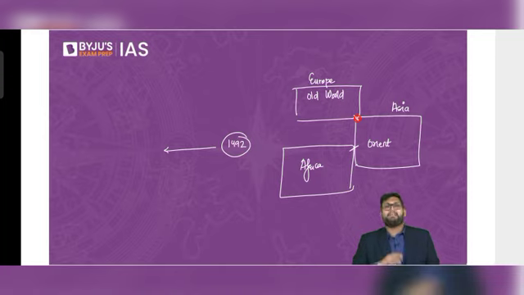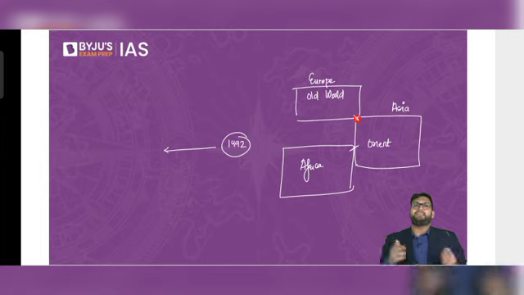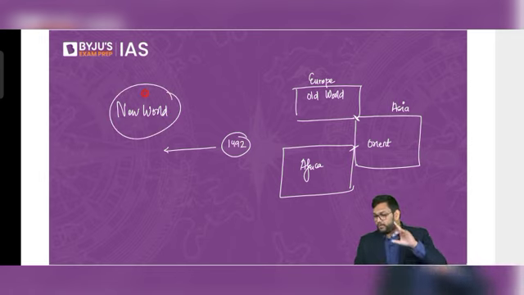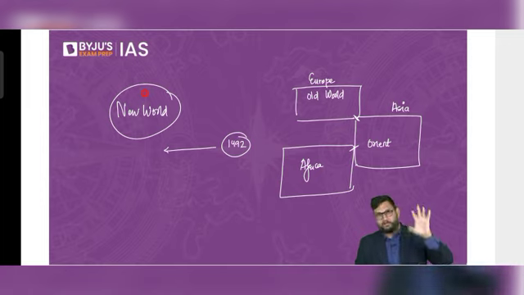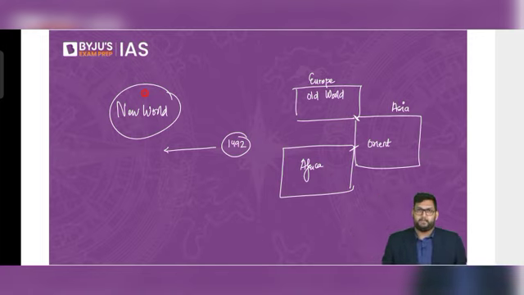But now in 1492, a person called Christopher Columbus finally finds what is called the New World. Now technically this word is very misleading, because for them, which is the Europeans, it is a new world, but it was already there. People were already living there. There were Aztecs, Inca, everybody was there. There were civilizations there. There are the Mayans there. But for the Europeans, it's the new world.